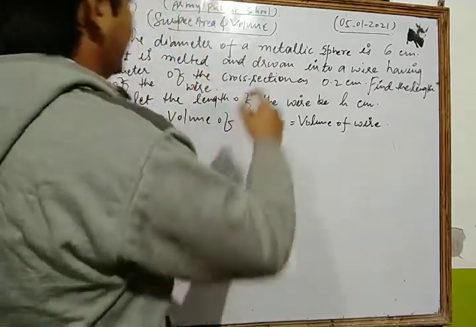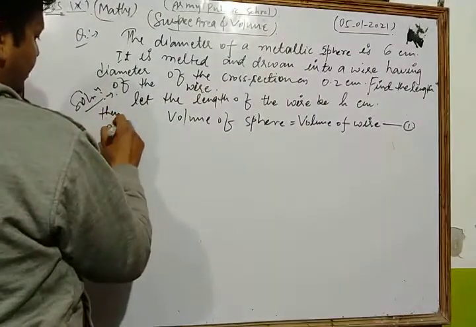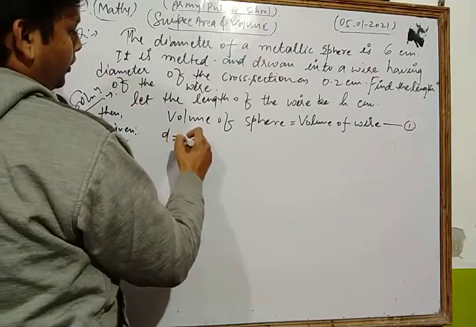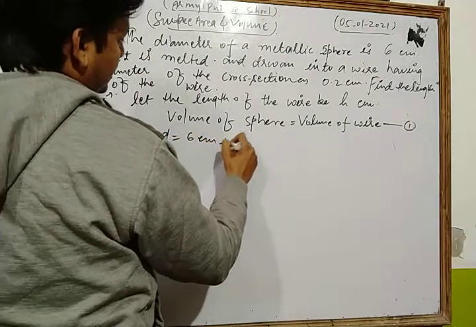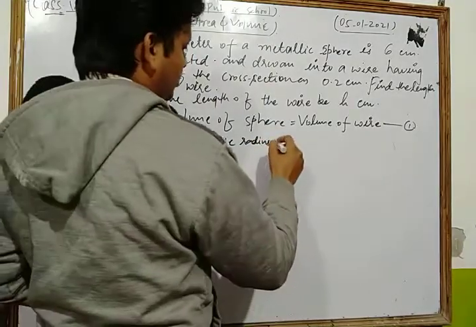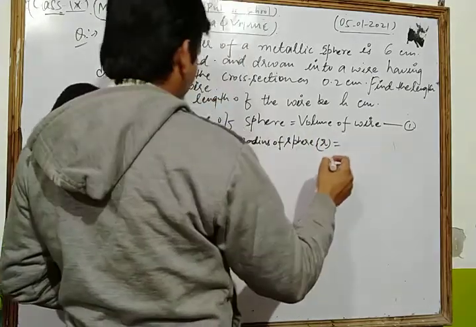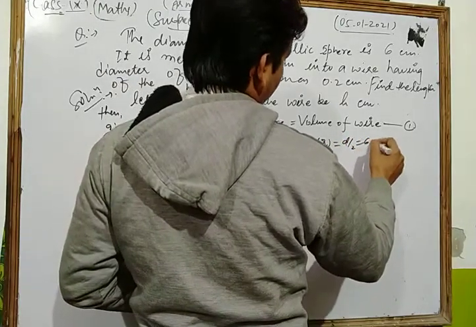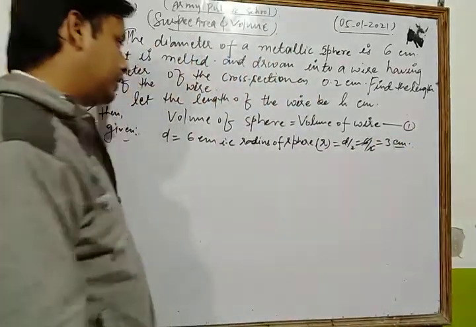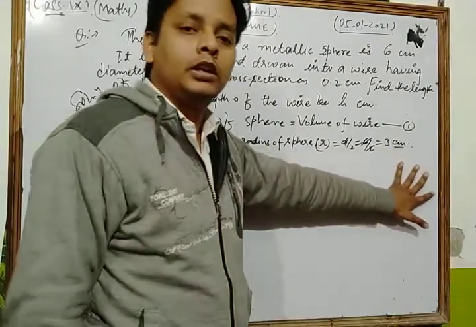Now, what is given? The diameter of the metallic sphere is 6 centimeter, so the radius of the sphere, r, is D by 2, that is 6 by 2, which is 3 centimeter. In this way we have the radius of the metallic sphere as 3 centimeter.